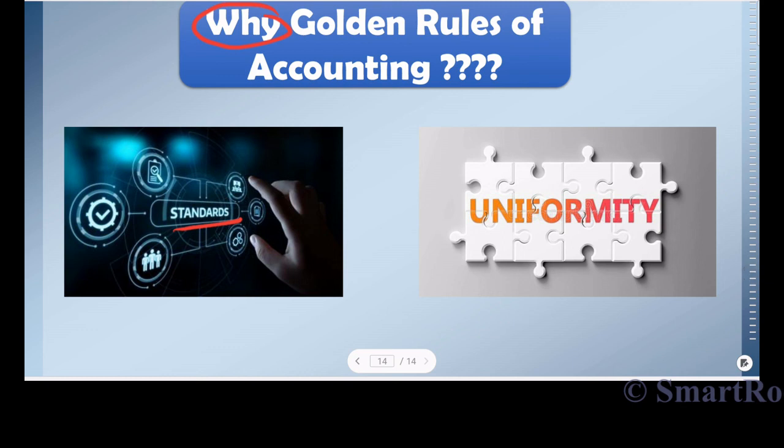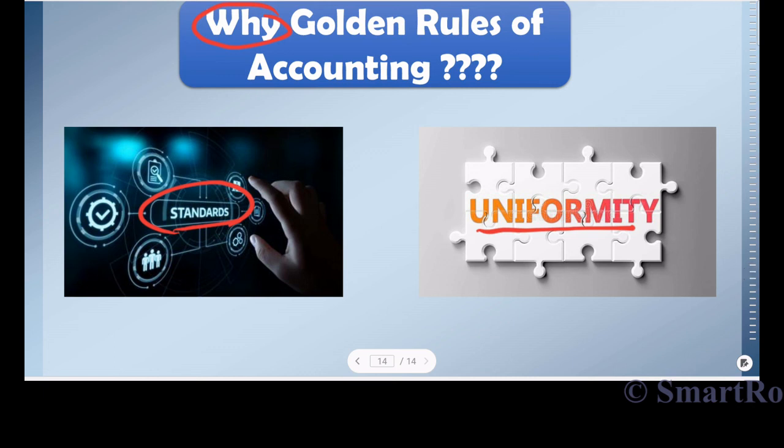So everyone should follow the basic golden rules of accounting in order to make sure that everybody follows the same language. And it also brings uniformity in the way financial statements are prepared. So financial statements are prepared based on the journals that are created on a day-to-day basis.